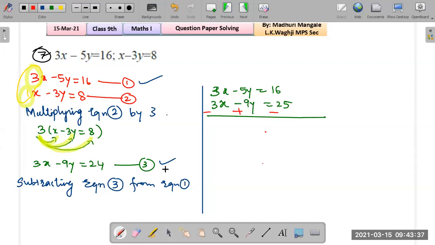This is equation 3. Now, both the signs are same, so 3x plus 3x will give 6x. So we don't add, instead we subtract, right? So subtraction means what? We have to change signs of all the terms in the second row, correct? And plus 3x minus 3x gets crossed out. What are we left with? Minus 5 plus 9, that is 4y, which equals 16 minus 25. What will that equal to? That would be 9, right?